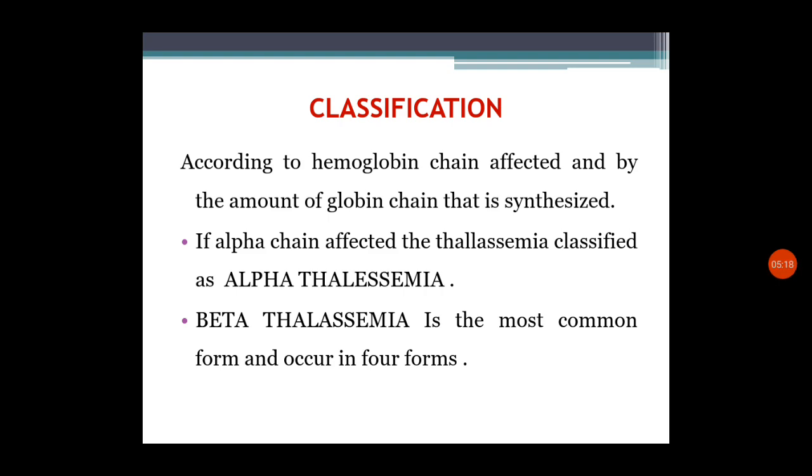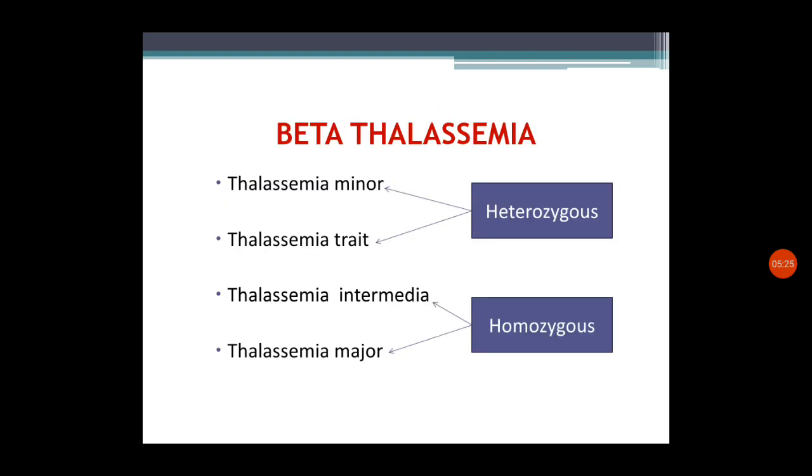Beta thalassemia occurs in 4 forms. They are thalassemia minor, thalassemia trait, thalassemia intermedia, and thalassemia major. Generally we can classify them into heterozygous and homozygous forms. Heterozygous means there is a dominant chromosome and a recessive chromosome, and the recessive is affected.